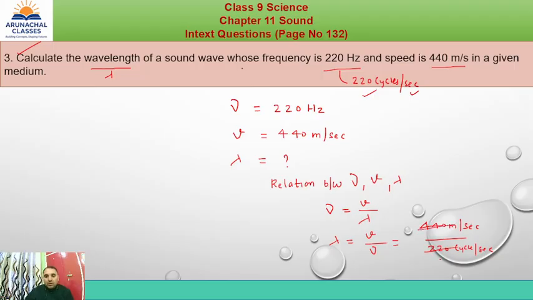220 one time and 220 two times. So it will be 2 meters. The wavelength of the sound wave as per this question will be 2 meters. Hope you will understand this.